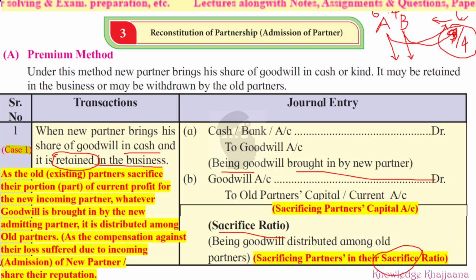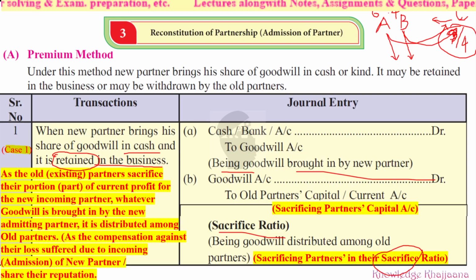Why will they suffer? Because their share of profit will get reduced. To compensate for that loss, they will take the goodwill. The goodwill he is bringing will be distributed among these two partners. In which ratio? That is called the sacrifice ratio. What is meant by sacrifice ratio? How much they are sacrificing for the new person.